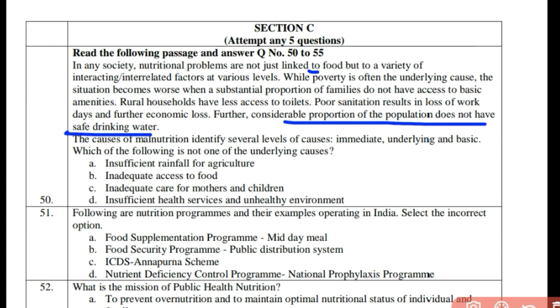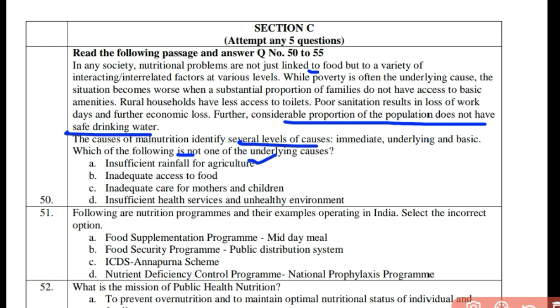The first question, question number 50, is on the causes of malnutrition. The causes of malnutrition identify several levels of causes: immediate, underlying, and basic. Which of the following is not, remember, not one of the underlying causes? Is insufficient rainfall for agriculture related to malnutrition? No, I think this will be the answer.